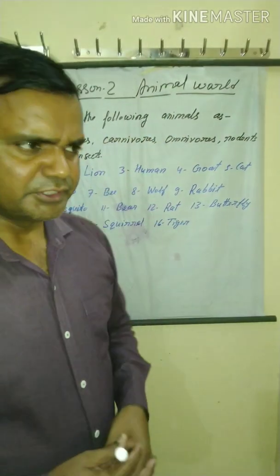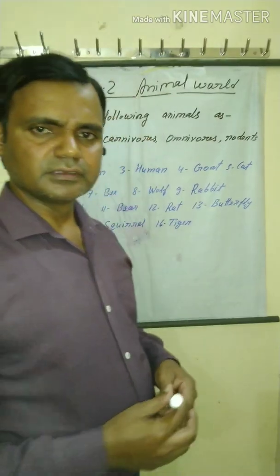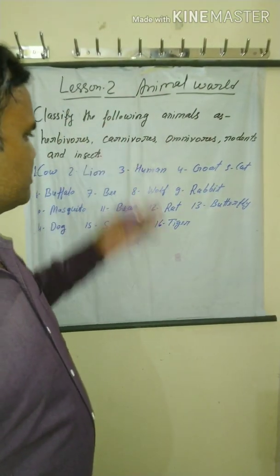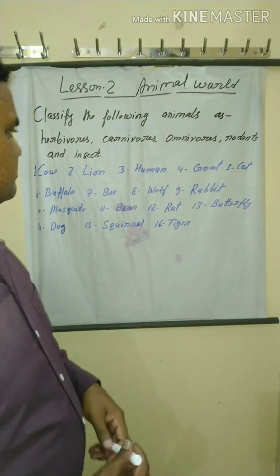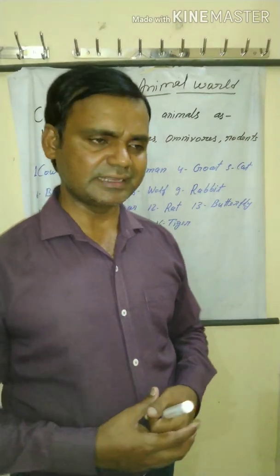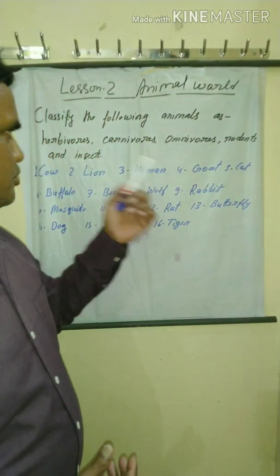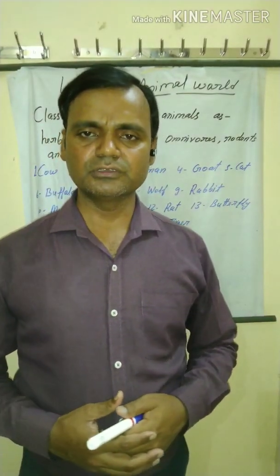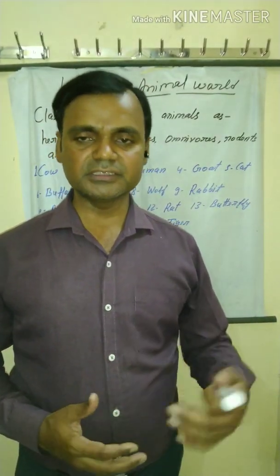Hello students, this is my second video of class 5th General Science Chapter 2, Animal World. In this video we discuss the exercise: classify the following animals as herbivorous, carnivorous, omnivorous, rodents and insects. But before that we discuss the homework that was given in the previous online class.